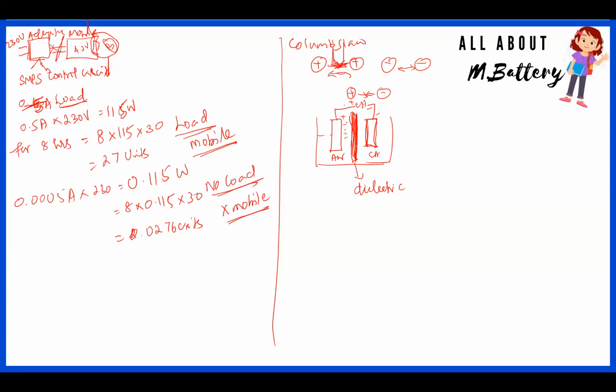Charging, this is a charging condition, plus. So plus and minus will attract, so this will push the electrons to here. When this comes to here, it is negative and negative, so this will repel. When this repels, it will go back to deposit on the cathode. So this part is what we call the charging component.